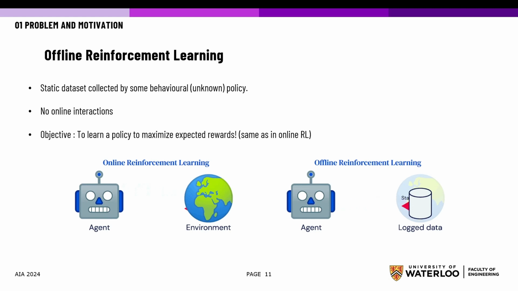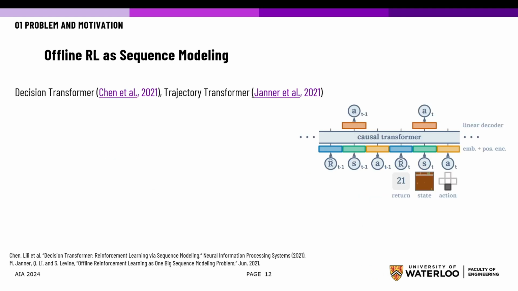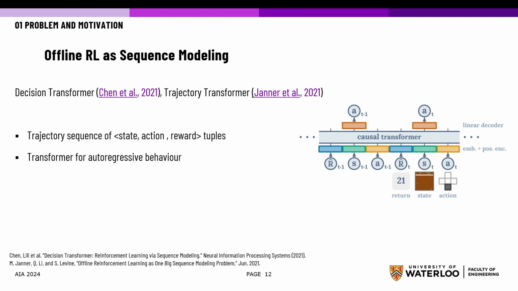To address this distributional shift, several regularization strategies have been proposed, but often these policies are based on conservative value estimations, and the success is mostly dependent on diversity of data. Recently, RL as supervised learning has gained a lot of momentum, where they assume access to a set of offline demonstrations represented as state action reward tuples and exploit the transformer architecture for its autoregressive behavior. Here, they adopt a behavioral cloning like objective, which treats RL as a supervised learning problem.